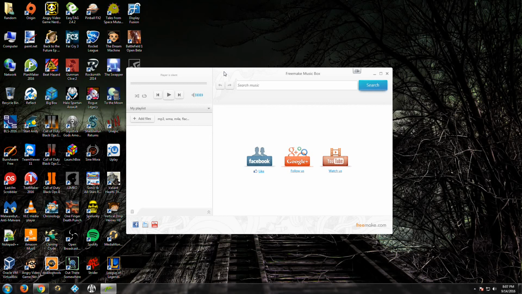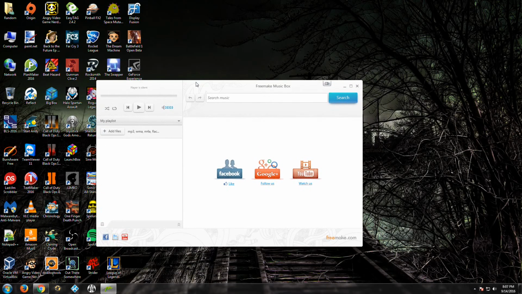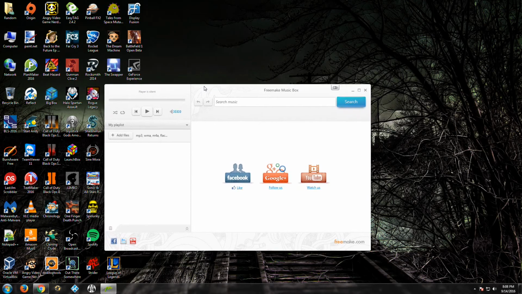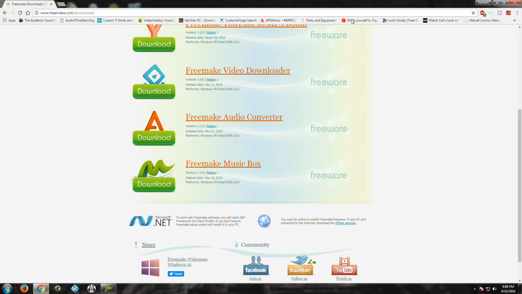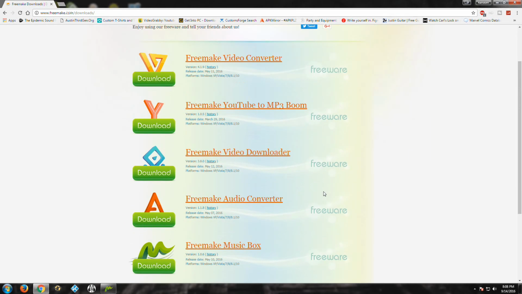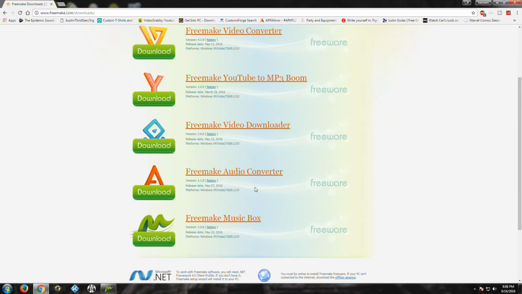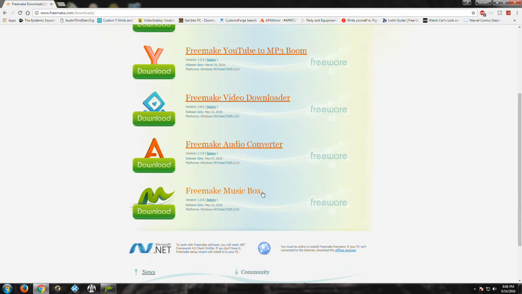Now, Spotify is good for that, but the one thing with Spotify is you don't have everything available, and you also have ads. This does not do that. You can find it at freemake.com/downloads. They have other stuff, like Freemake video. All this stuff is free, as you can see right there, freeware. So YouTube to MP3, video downloader, Freemake audio converter, video converter, and we have Music Box.